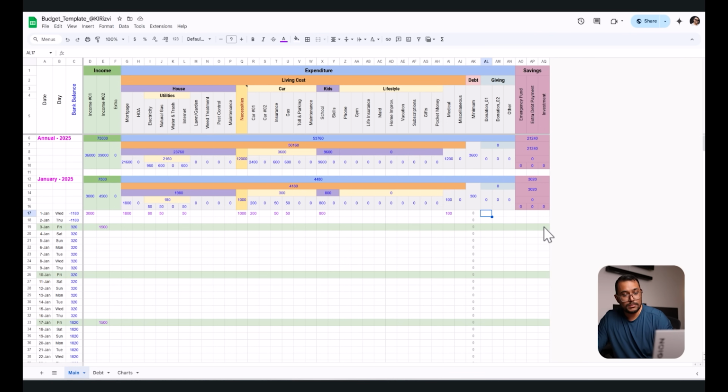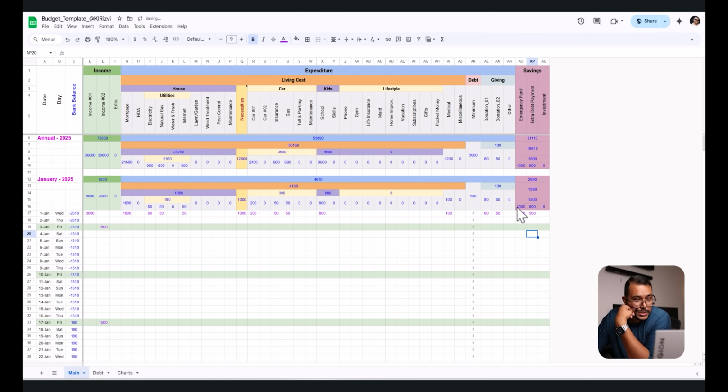Okay, let's add some donation column. And then at the end of the day, you see that you have January 1, 7,500 income, 4610 expenditure, and you have 2890 savings. Out of that savings, you can put some into an emergency fund if you want, and then you can have extra debt payment.